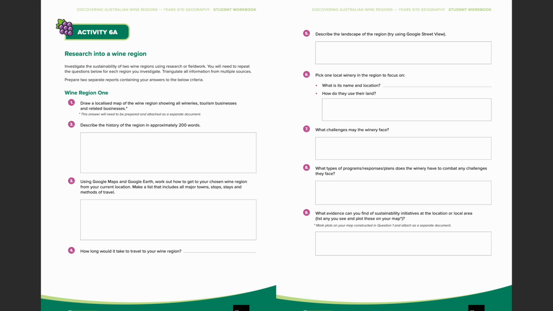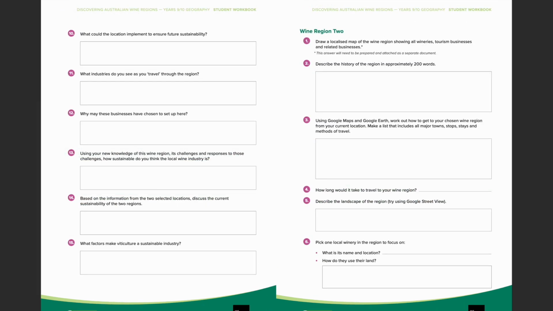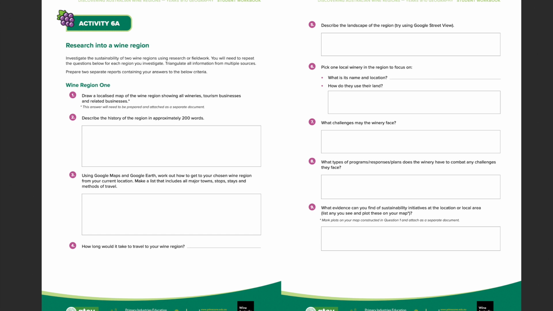The final lesson in the sequence challenges students to apply their understanding to conduct a research task into specific wine regions of Australia. This lesson requires students to conduct research and collate information to present reports on 2 wine regions within Australia. Students use mapping tools to describe the features of their chosen region and conduct in-depth studies into 2 selected wineries. Students have the opportunity to predict changes in the characteristics of their selected regions over time and analyse and evaluate possible sustainability measures that could be implemented to ensure the longevity of viticulture in those areas.